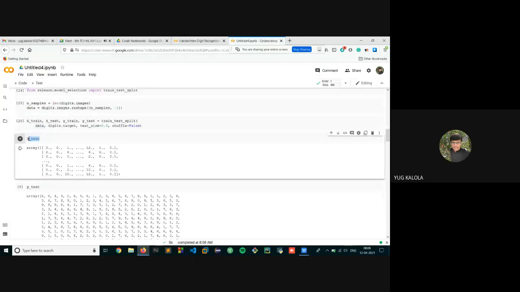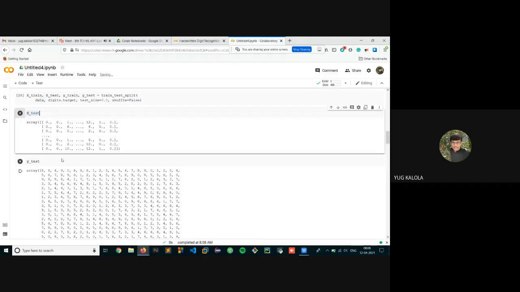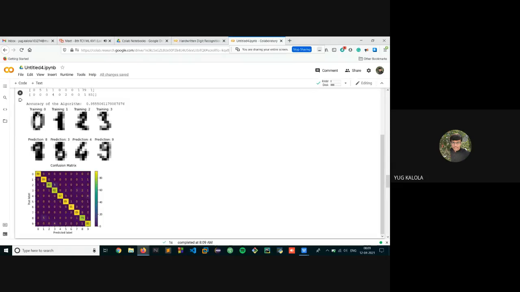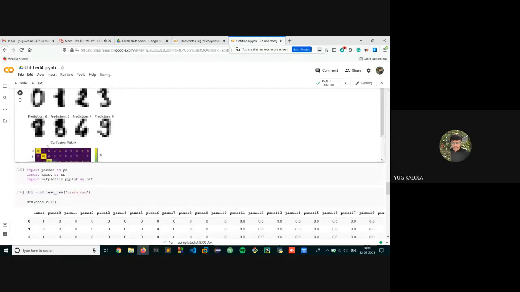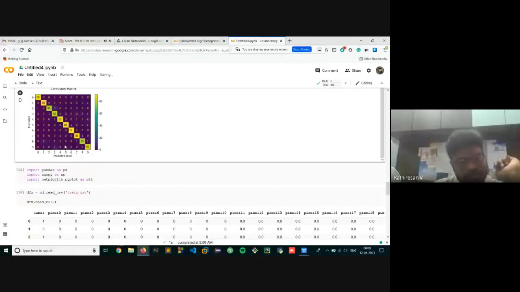So here is the answer of testing. Here is the implementation of the KNN algorithm, in which we found the precision, accuracy, and confusion matrix. Here we can see that if we give the number 0, then it will show the digit 0 in these pixels, and it will find the confusion matrix. These are all the pixel values, and we can see that the diagonal values are the maximum. So the digits are coming correctly.